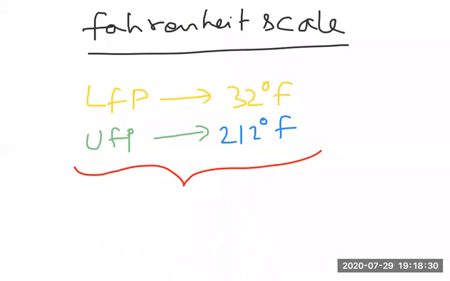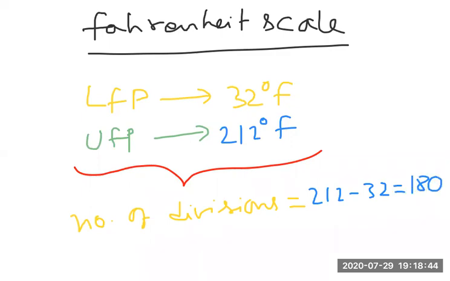Now, again, the number of divisions. Simply I can write the number of divisions as 212 minus 32. That is nothing but 180 divisions. Total how many divisions are there? 180 divisions in the Fahrenheit scale. Fine. So we understood something about the Fahrenheit scale.